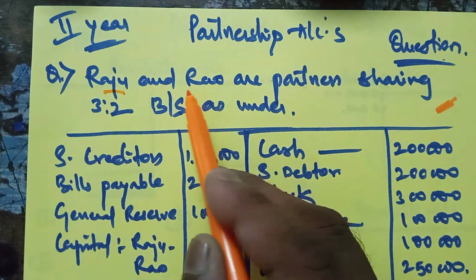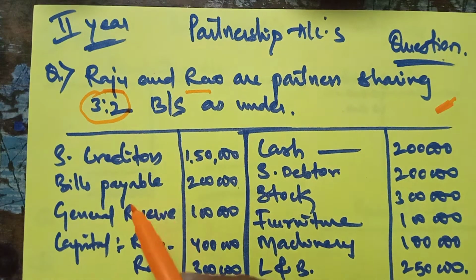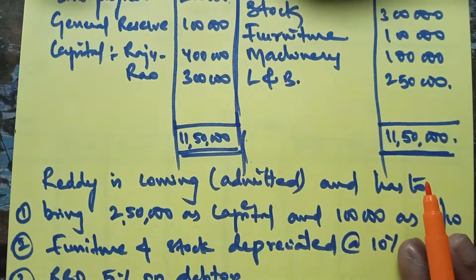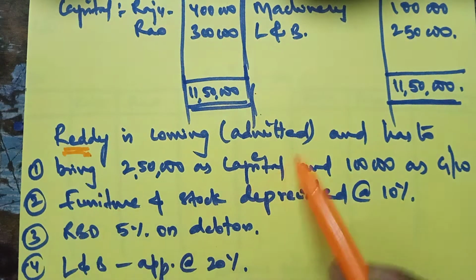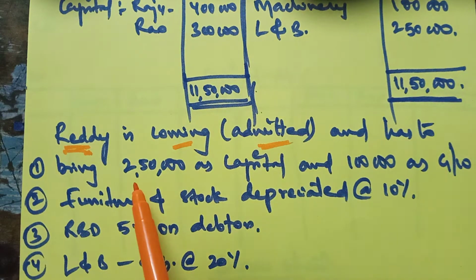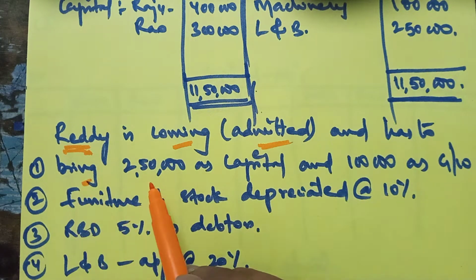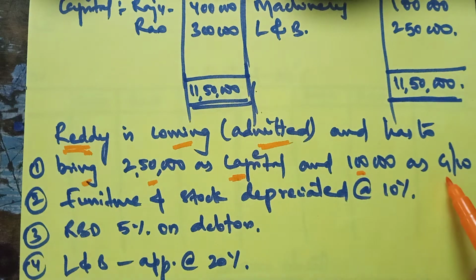Raju and Rao are old partners sharing 3:2. This is their old ratio. A balance sheet is given with a couple of liabilities and assets, and at the end of the year, Reddy, a new partner, is coming and joining the old partners. He comes on the following terms: he brings 2,50,000 for himself as capital, and 1,00,000 as goodwill for the old partners.